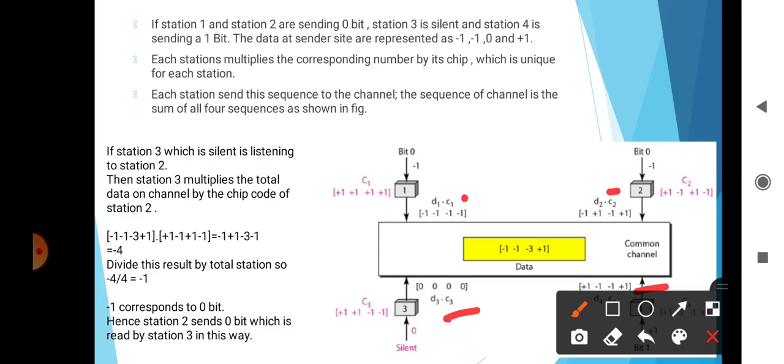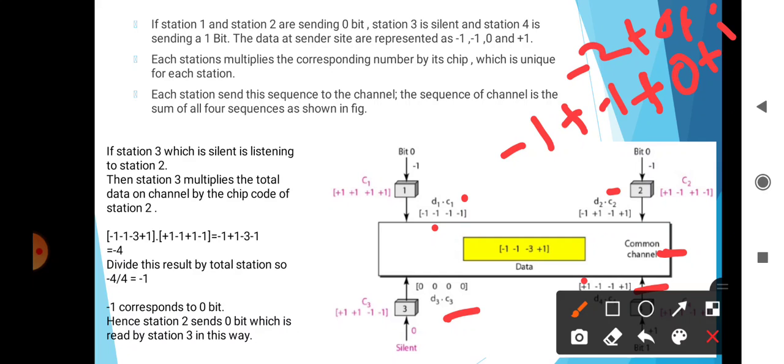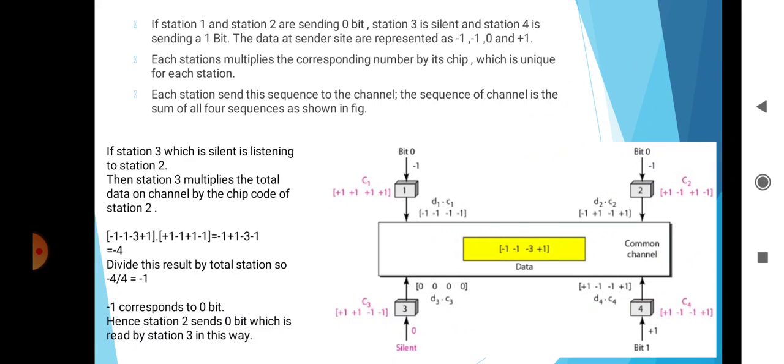And this is the common channel, and the common channel calculates the data by just adding all the corresponding elements. That means here the first element is -1, then add this +1, then add this 0, and then the first bit is +1, then -1 plus -1 is -2, plus 0 plus 1, that means -1. That's why the first is -1. And calculate these four data. Here the second is -1, then -3 and +1, this is the data.